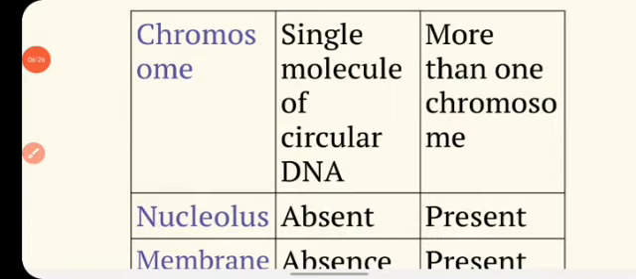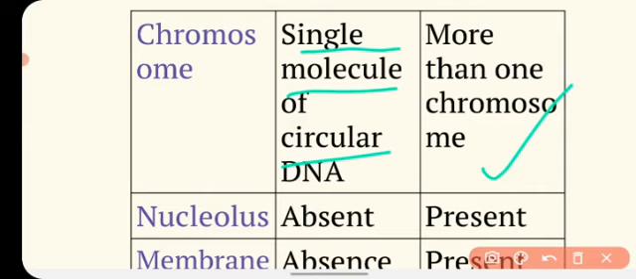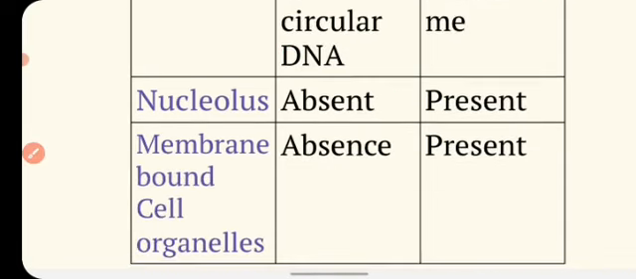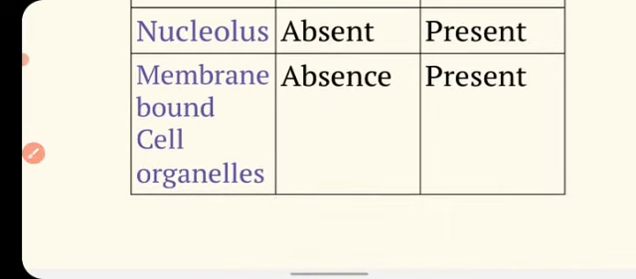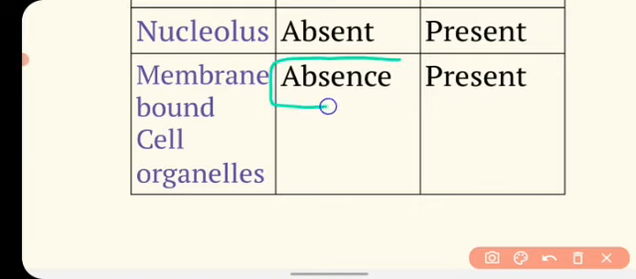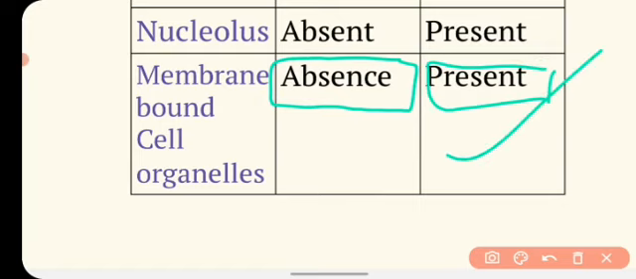Now on the basis of chromosome, the genetic material. In the prokaryotic cell, a single molecule of circular DNA is found, and in the eukaryotic cell more than one chromosome is found. In the prokaryotic cell, the nucleolus is absent, and in the eukaryotic cell, the nucleolus is present. On the basis of membrane bound cell organelles, in the prokaryotic cell they are absent, but in the eukaryotic cell, all the membrane bound cell organelles are present.